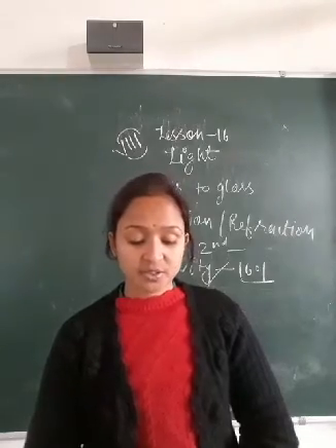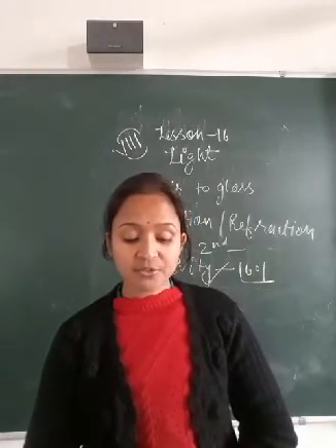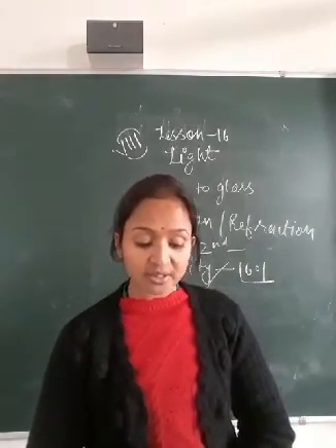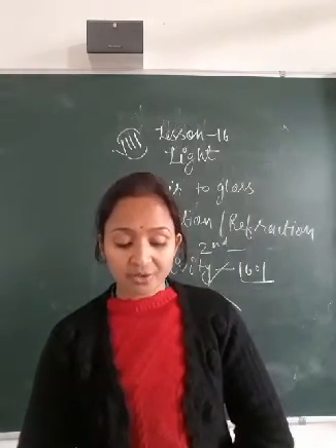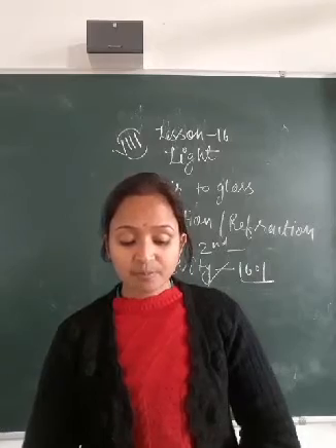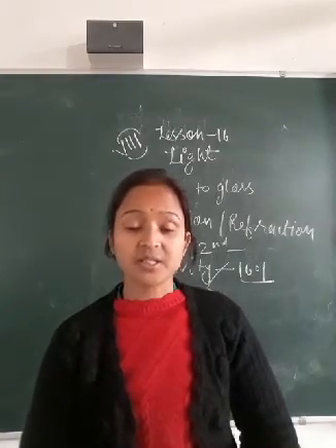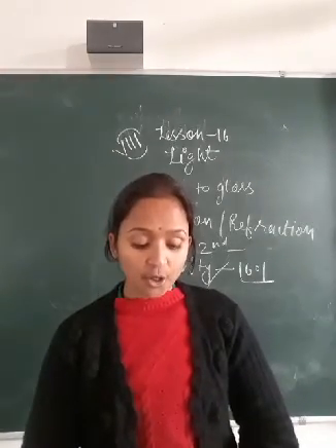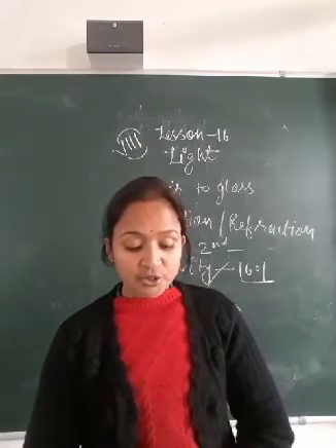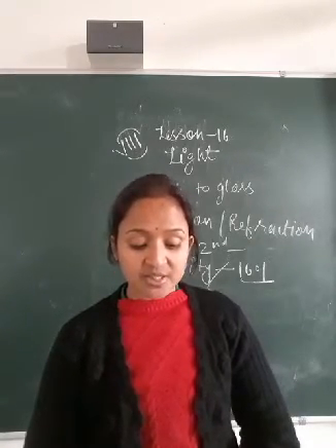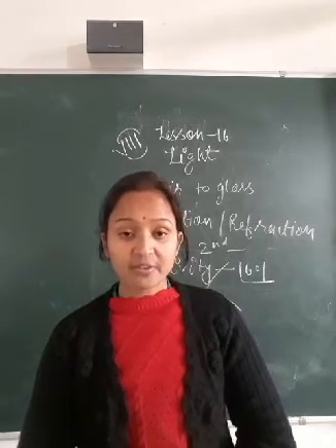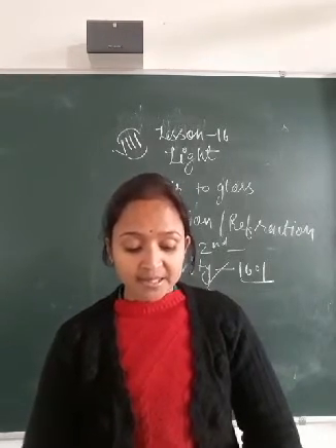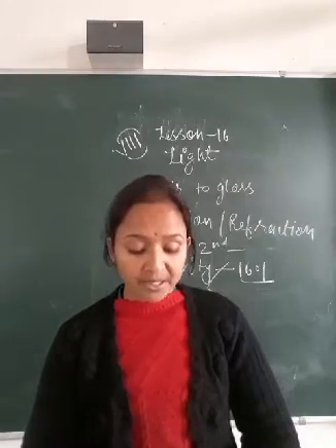Point of incidence. The point on the mirror surface where the incident ray strikes or the reflected ray bounces off is called the point of incidence, and point B is the point of incidence. Normal. The perpendicular drawn at the point of incidence to the surface of the mirror is called the normal, and in figure 16.2, BD is the normal to the mirror surface.